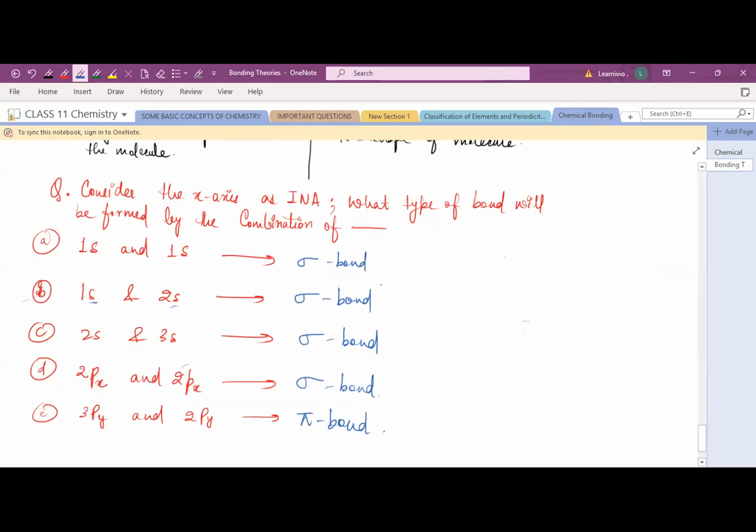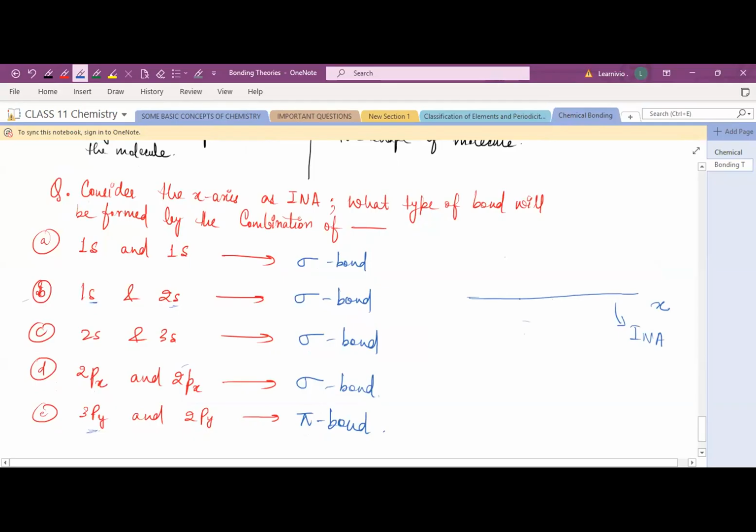See, we have to consider this x-axis as the internuclear axis, because in the question it is given, consider the x-axis as internuclear axis. Now this is py. If this is your x-axis, in which direction will y be? Obviously lateral direction.